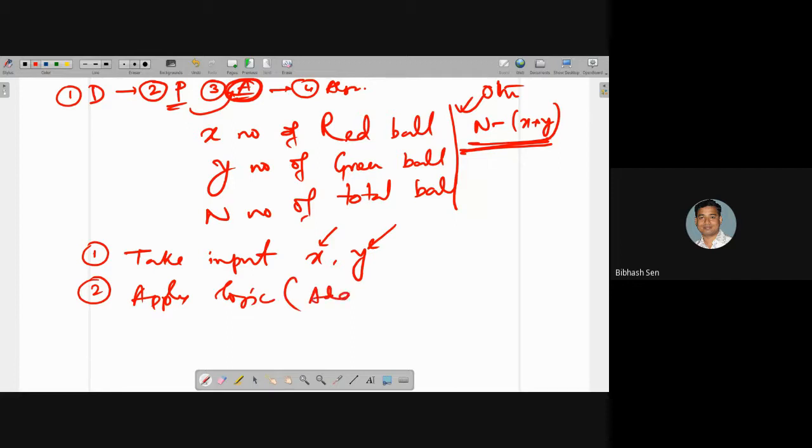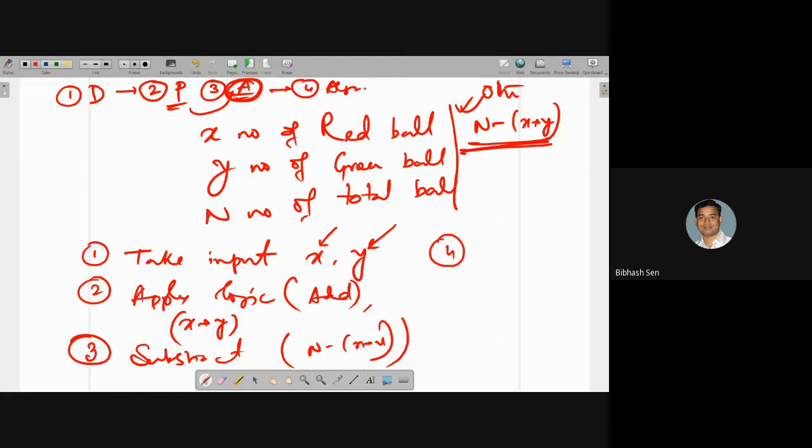Here, first add, then subtract. First add, so X plus Y. They did it. Number 3, subtract N minus (X plus Y). Number 4, this is the result generated. So this is a very simple problem. Now they can write it in this way.